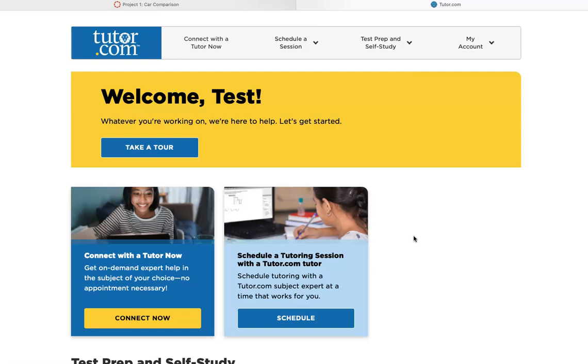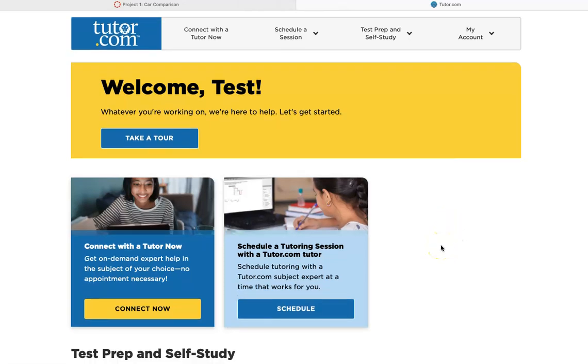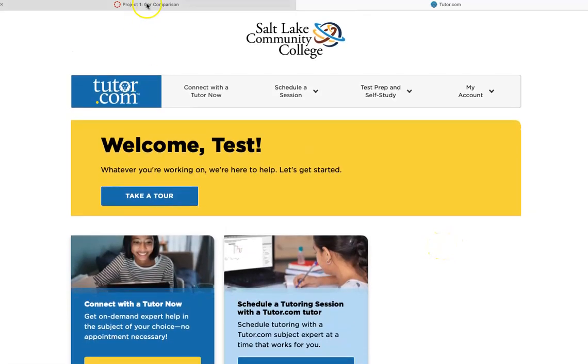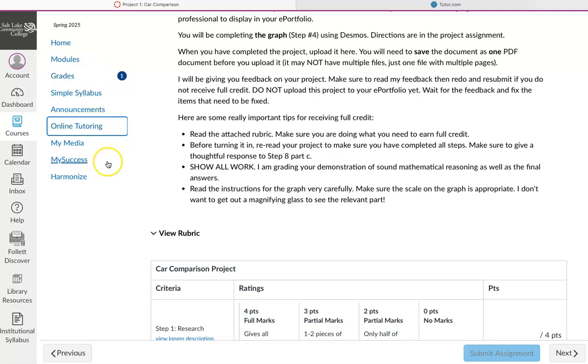All right. The STEM Center is also a great place. If you can go in person, there's a lot of good math tutors there, and also come and talk to me. I am a resource for you, so please make sure to take advantage of that.